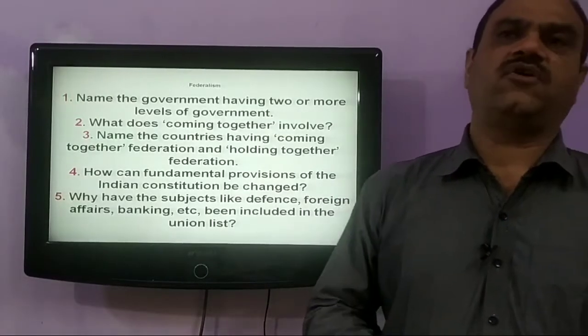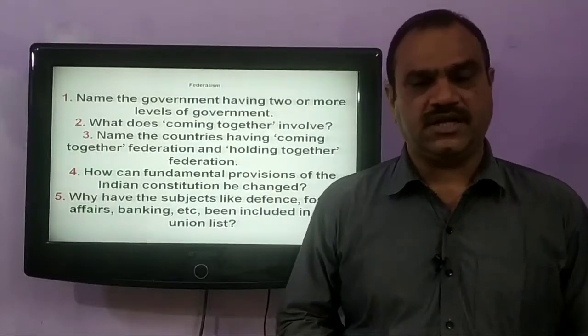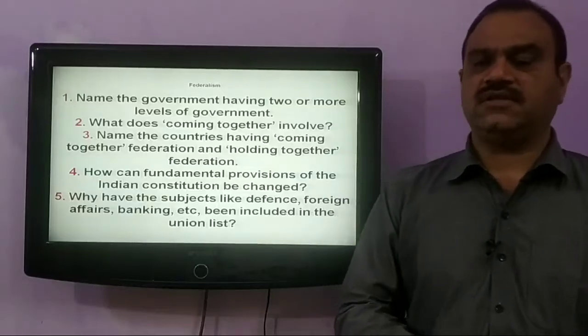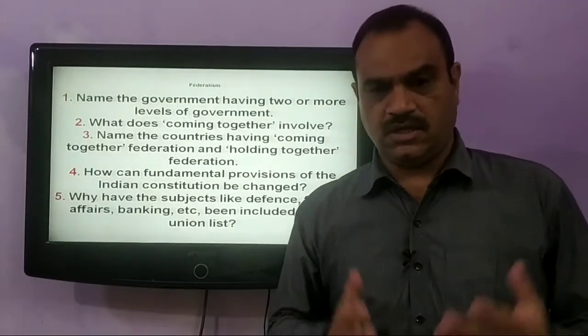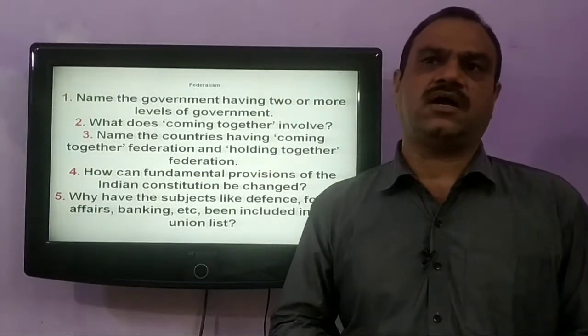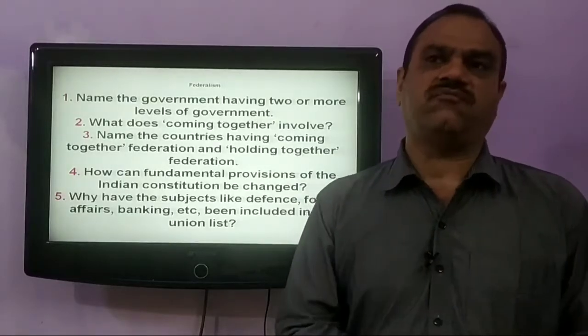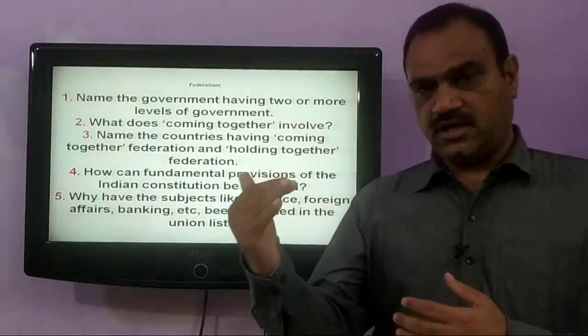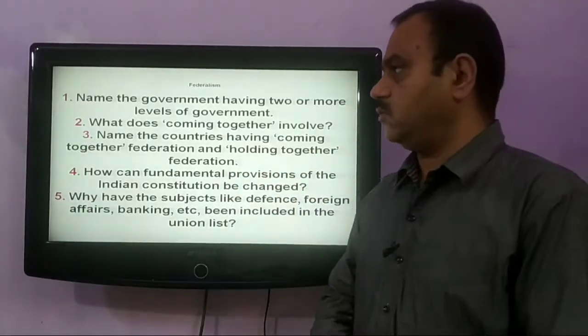In unitary form of government, there is only one government at central level, that is central government, whereas at district level there may be local governments. But in federal system, there are different levels of governments that may be two or more than two. That is central level, state level and local level also.